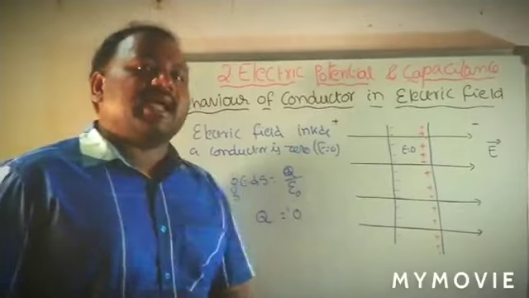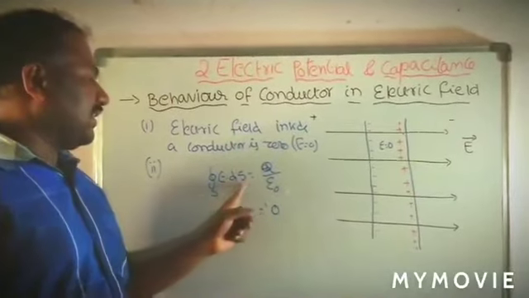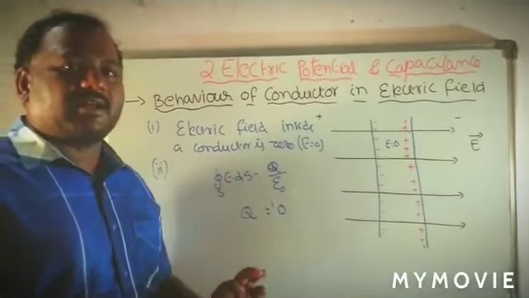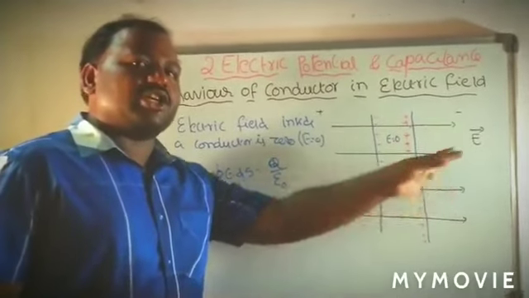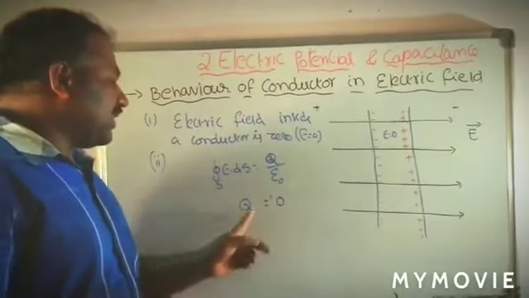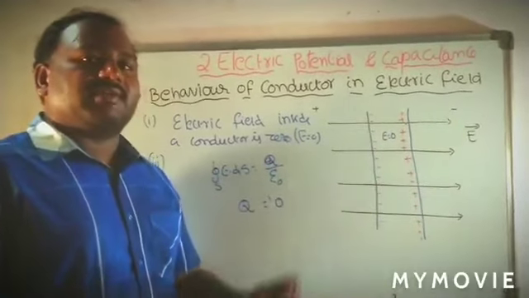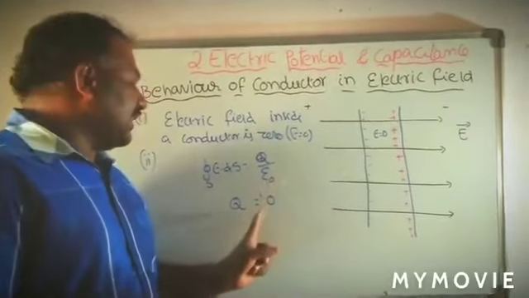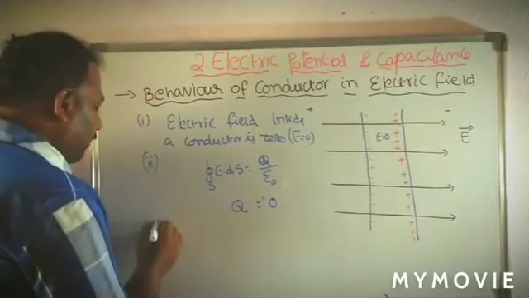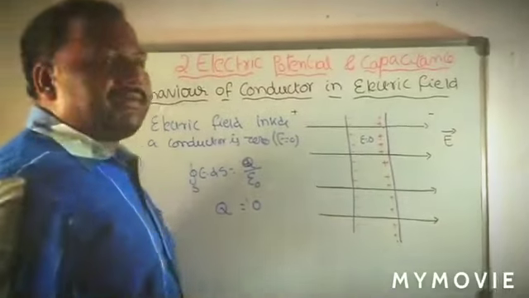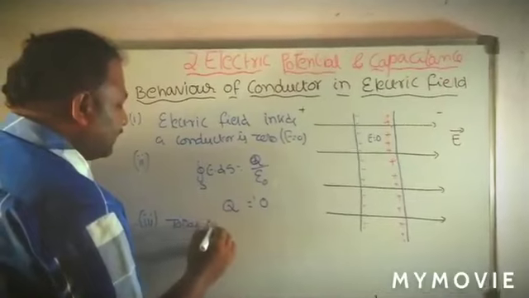The first behavior is, the net electric field inside the conductor is 0. This is an important point. And the second one is, from Gauss law, we know that the surface integral of E dot ds is equal to Q by epsilon naught. But whereas the electric field inside the conductor, when it is placed in an electric field, is 0. When we substitute, the charge becomes 0. So from that, inside the conductor, whenever it is placed in an electric field, the net charge is also 0.